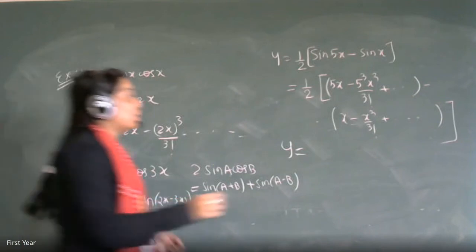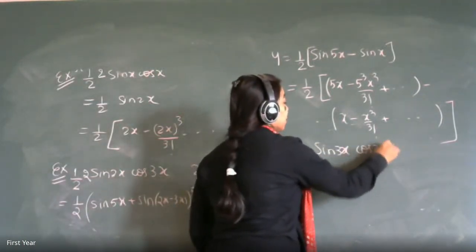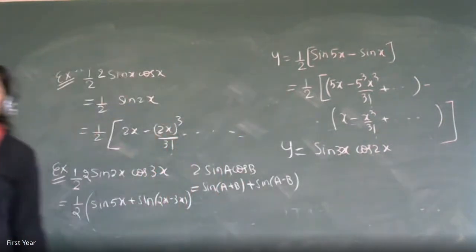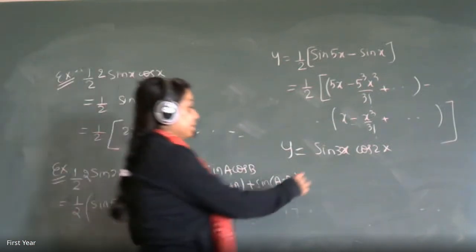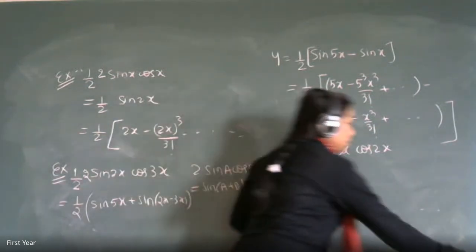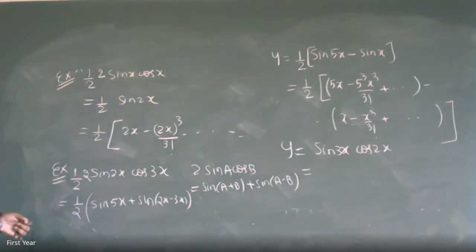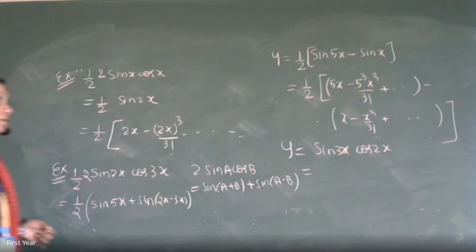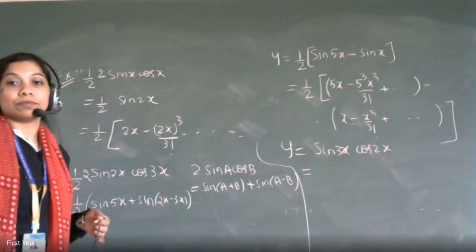What will be the answer of sin 3x cos 2x? Only the change is now in A and B. The same formula has to be used. What's the answer?